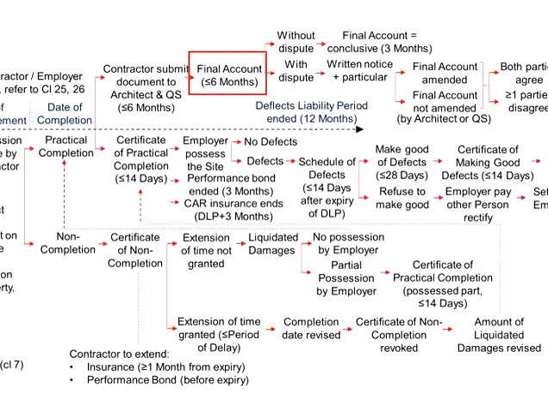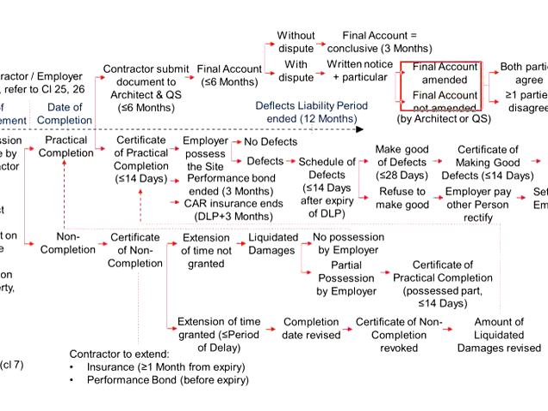Having this final account disclosed to the employer and the contractor, one of the parties disagrees with the final figures. Now the disputing party can write a notice and provide the particulars to justify the dispute. These particulars will later be taken into consideration by the architect and quantity surveyor, and they shall decide whether the final account remains or is amended.